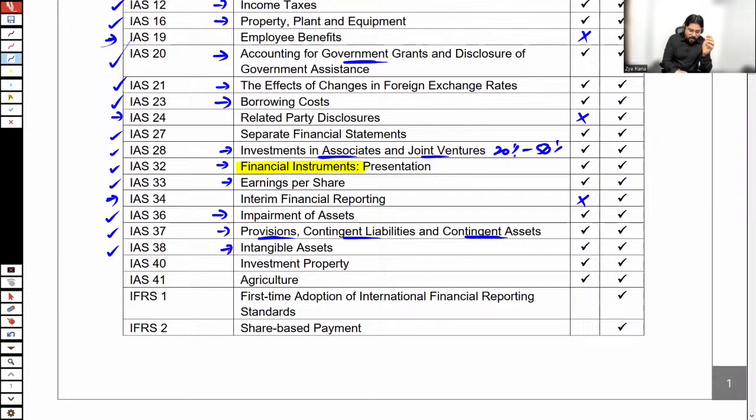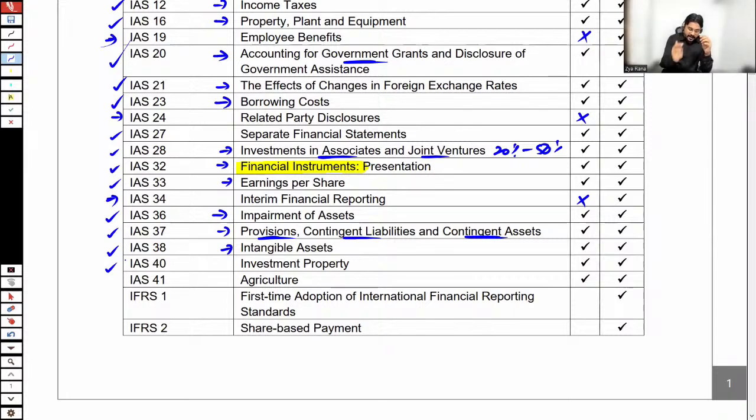IAS 38 is the accounting of intangible assets. Let's say a company has any license, any goodwill. All of these are the intangibles of the business. And what is the accounting and how to account for these intangibles? That's according to IAS 38, intangible assets.